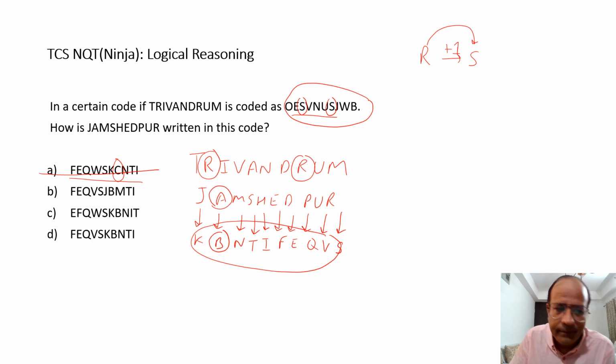It is not matching. Now, if I look at the second option, does Jamshedpur have an I in it?